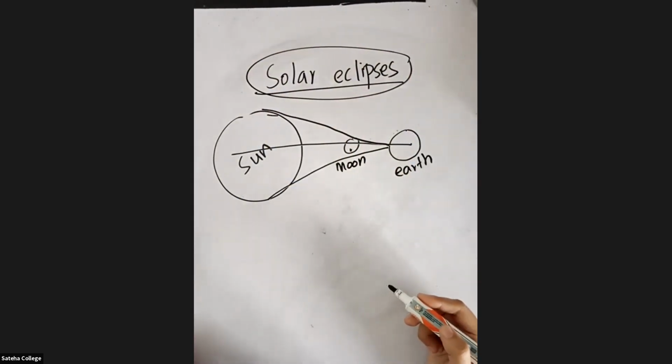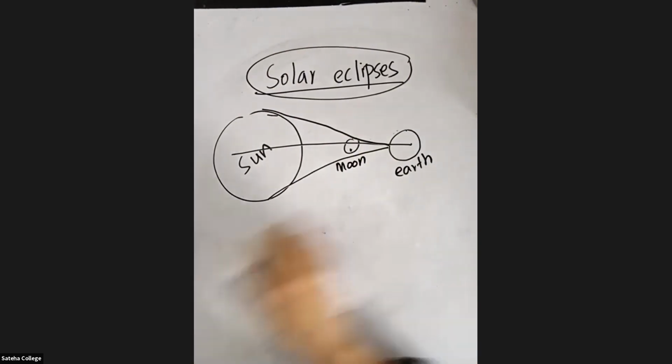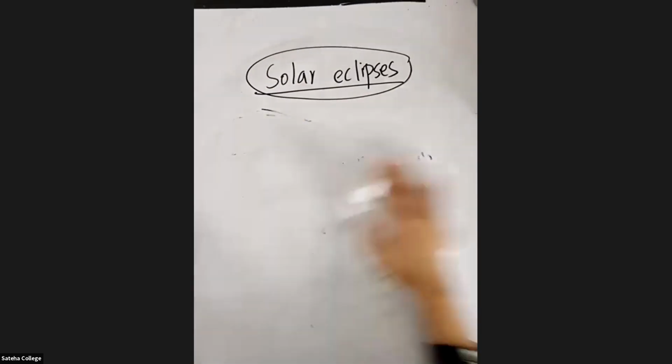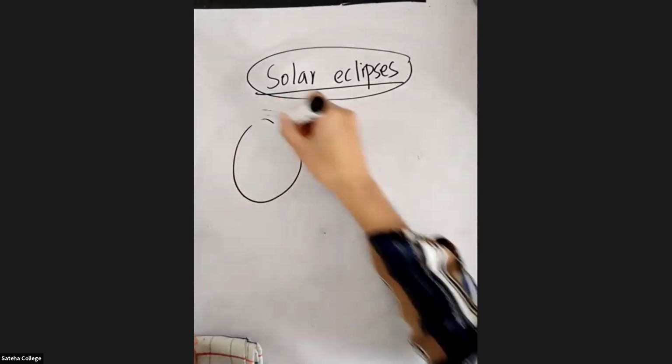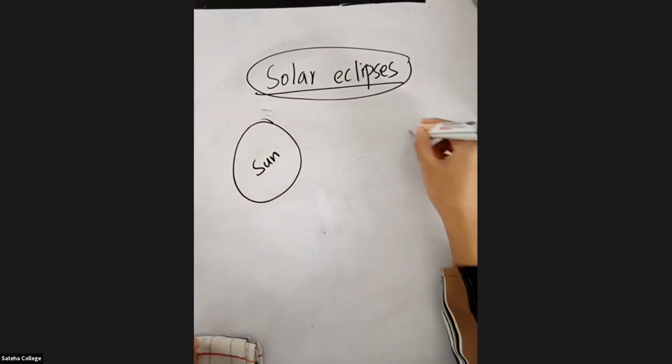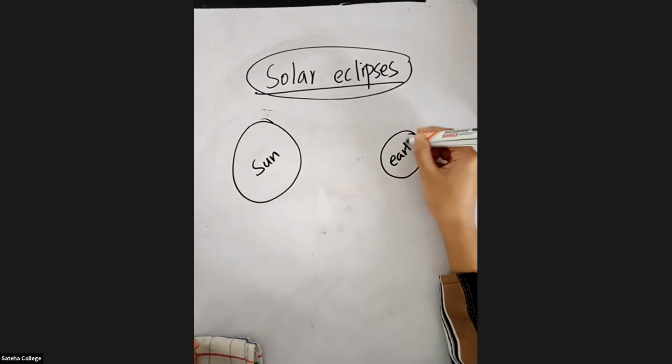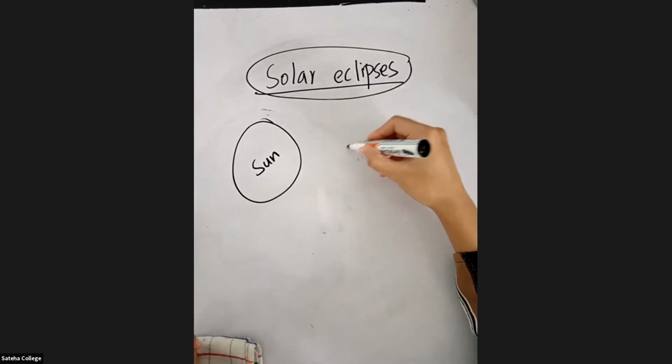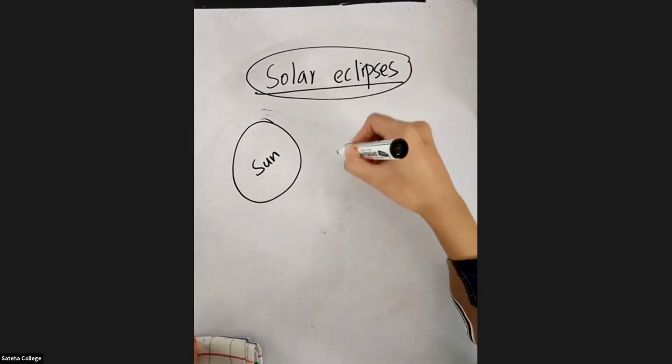So listen carefully, what is a solar eclipse? We know that the Earth is rotating around the sun, and the moon is rotating around the Earth.